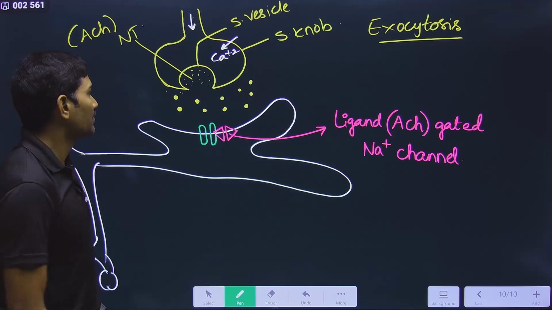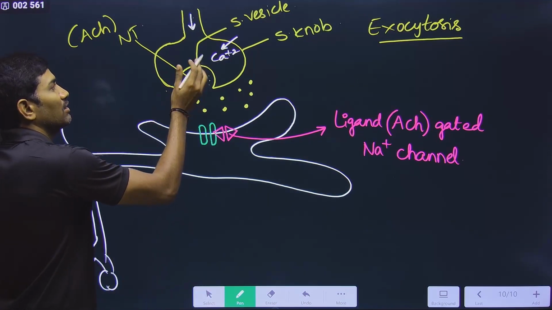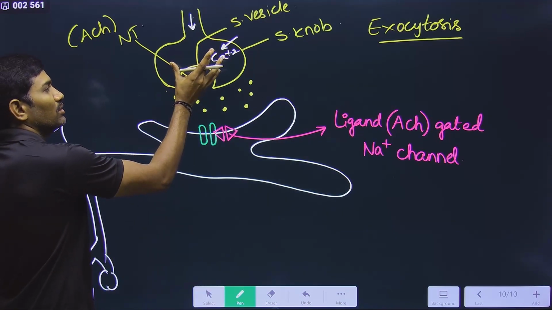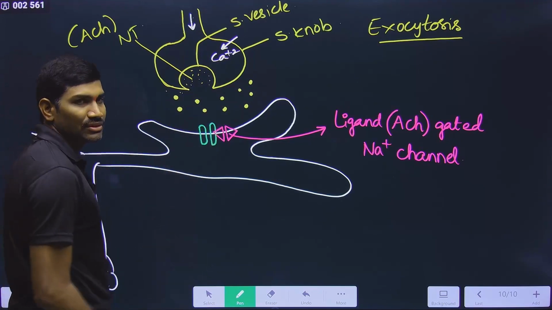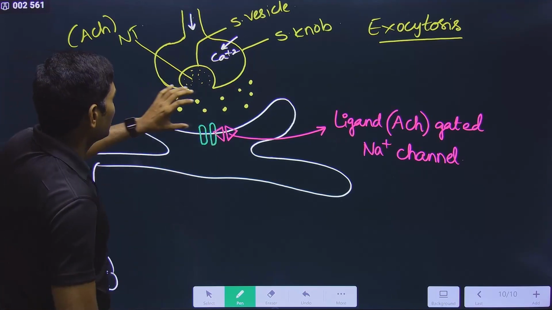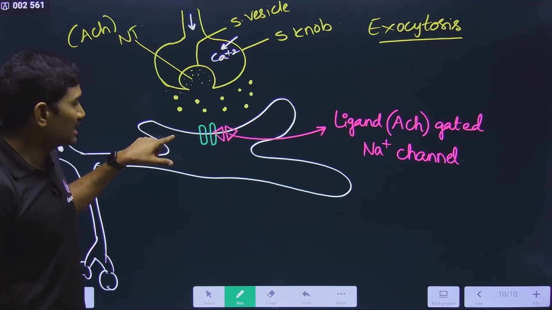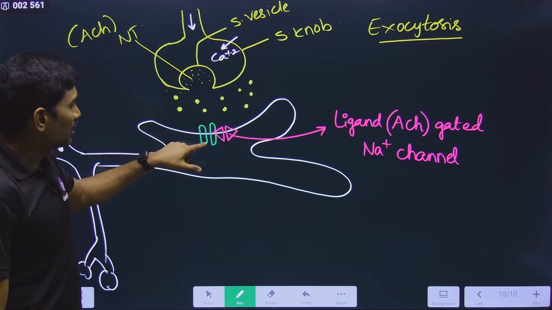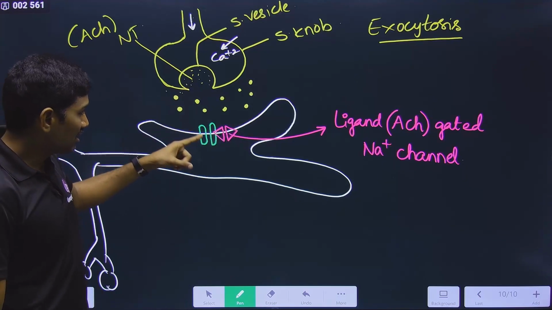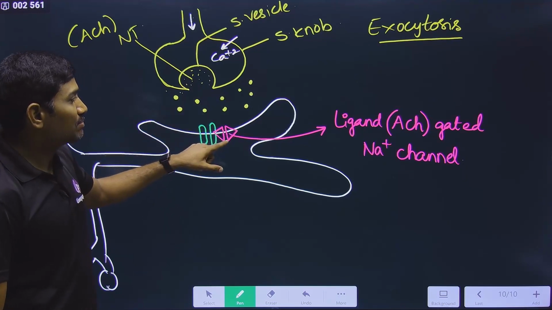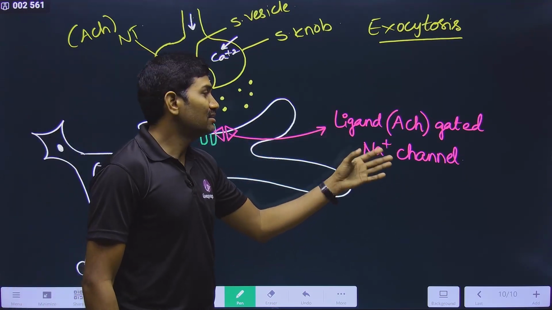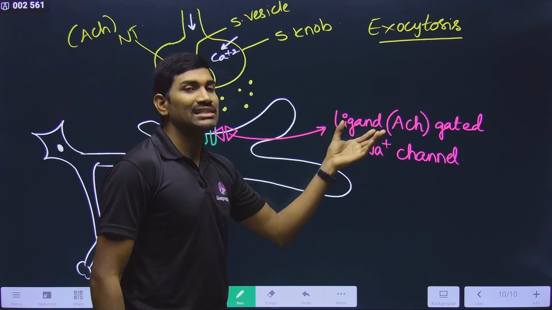So please understand this. Acetylcholine from this synaptic knob is released into the synaptic cleft. Very good. Now it is available in the synaptic cleft. On the postsynaptic membrane of the dendrite, we are observing a receptor for acetylcholine, and attached to this receptor there is a channel, and these channels are called ligand gated channels.